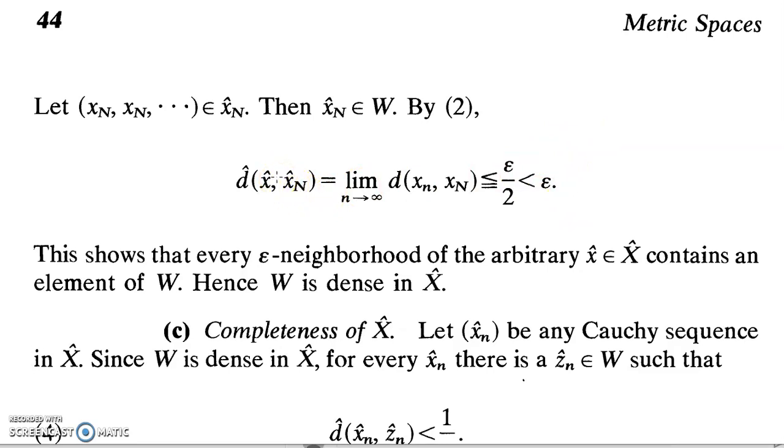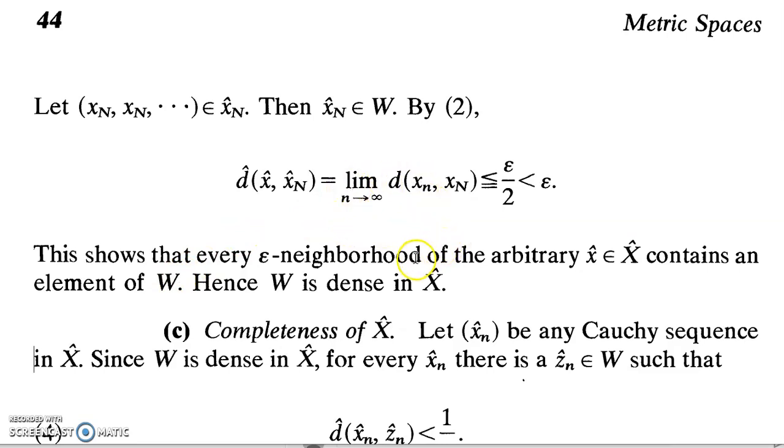So corresponding to every point which we chose in capital X cap, we can always find an element in W which belongs to the epsilon neighborhood of the point. From that we can certainly establish the fact that W should be dense in capital X cap.